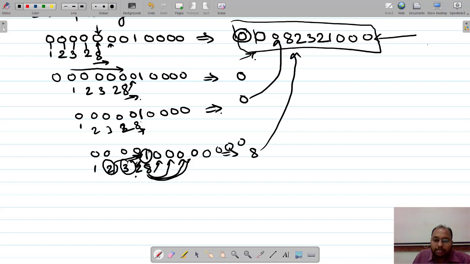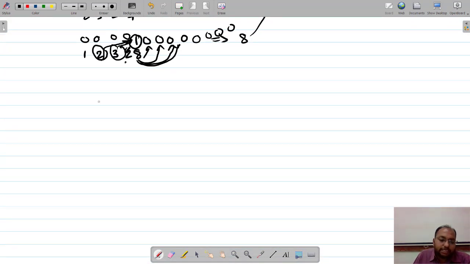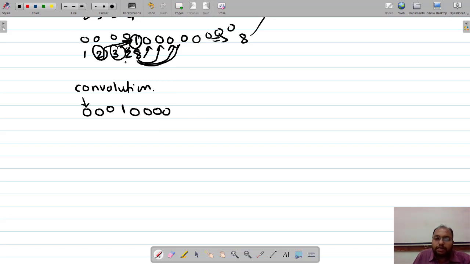Is that fine? Now let us understand what convolution is with the same example. So let us take this one, convolution. 1 2 3 1 1 2 3 4, right? This is my origin of, let us say, the image, and let us say the filter mask W is like your original mask, 1 2 3 2 8, and now we are going to rotate it by 180 degrees.